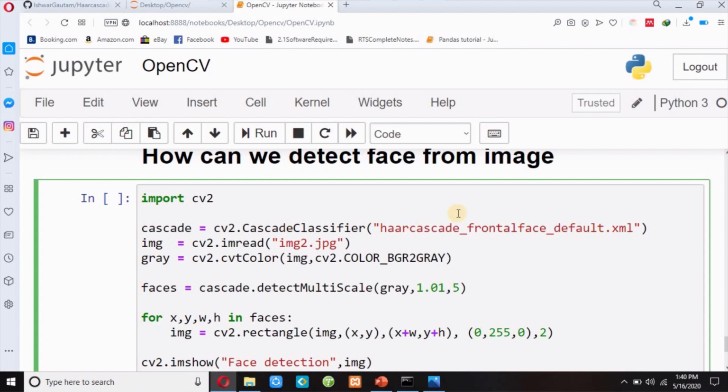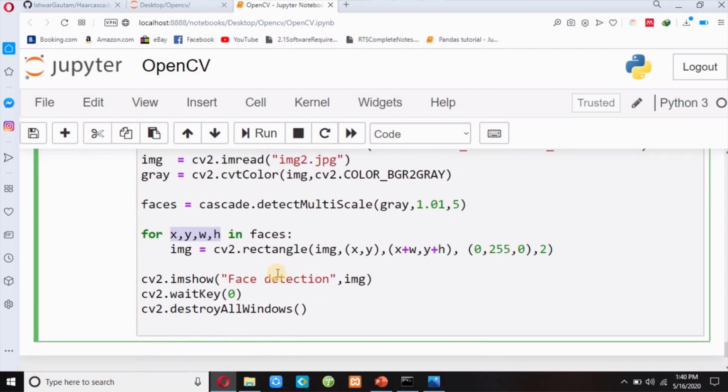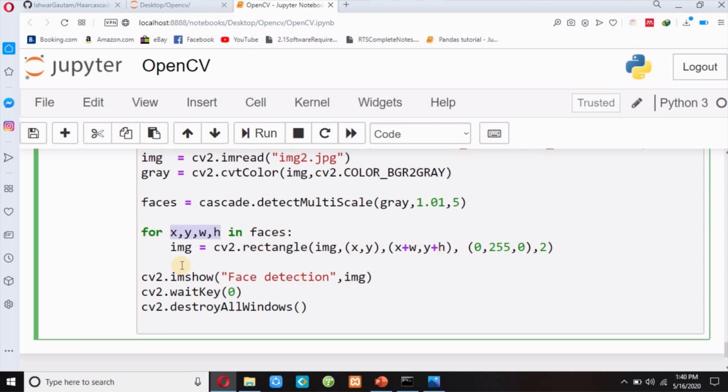Okay, so this is the code to open my haarcascade frontalface default classifier, and I have loaded my image, and then I have converted my image to a grayscale image, and then I have used the detectMultiScale method to find the coordinates, these x, y, w, h coordinates, and then I have drawn a rectangle over faces, and finally I have displayed my image, and if I press any key from my keyboard it will destroy my window. So shift enter.